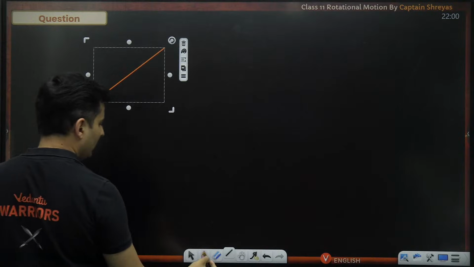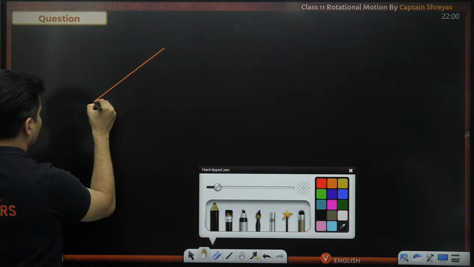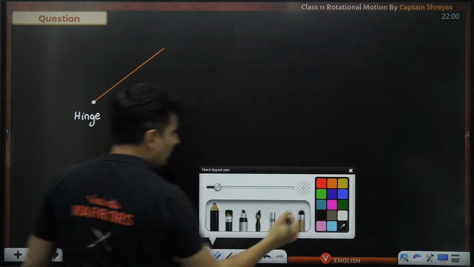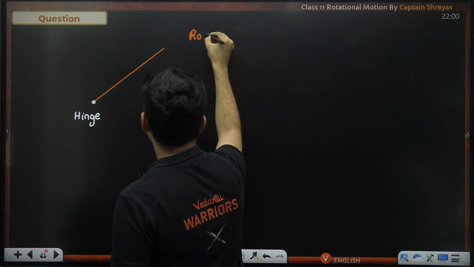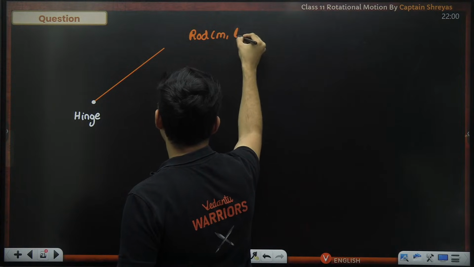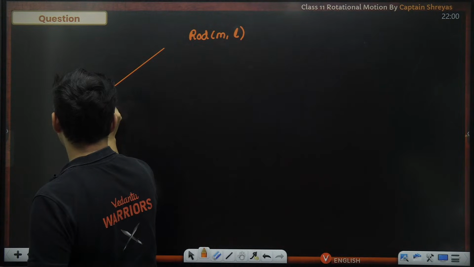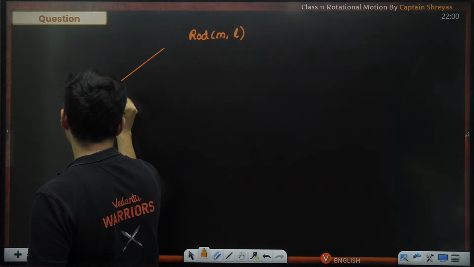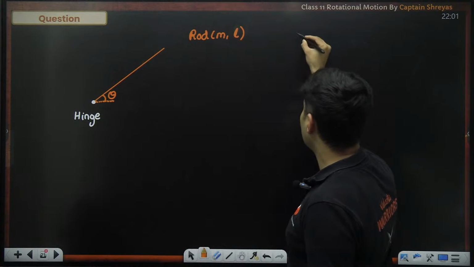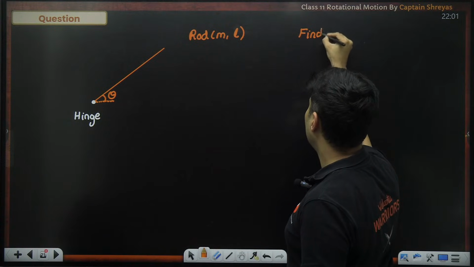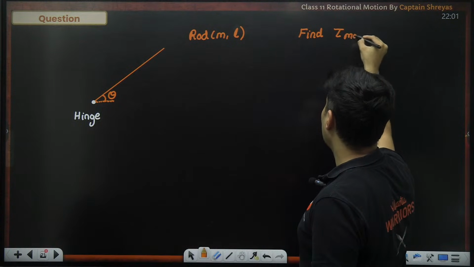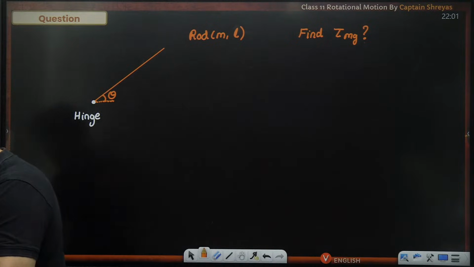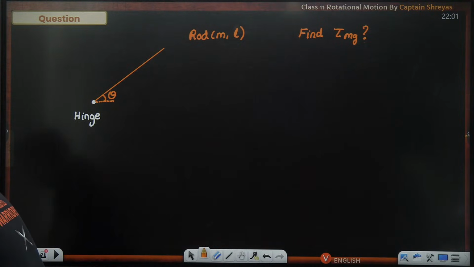There is a rod which is hinged over here. This is a hinge, basically an axis. The rod has a mass of m and length of L, and it is given that the rod makes some angle theta with the horizontal. The question is: find the torque by the gravitational pull. How much torque will gravity apply on it?